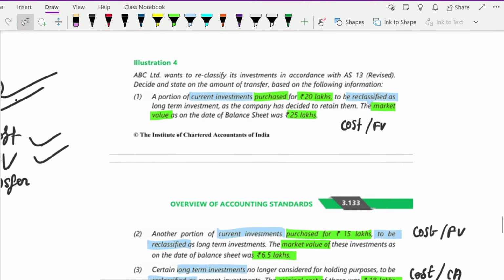Here now let's take an example. They are telling you have current investments. You have purchased it for 20 lakh rupees. You want to reclassify it as a long-term investment, and the market value of the current investment is 25 lakh. Then you have to see cost or fair value, whichever is lower. Cost was 20 lakh, fair value is 25 lakh. So here you can say market value as also your fair value. So 20 lakh or 25 lakh, whichever is lower, so it will be 20 lakh here.